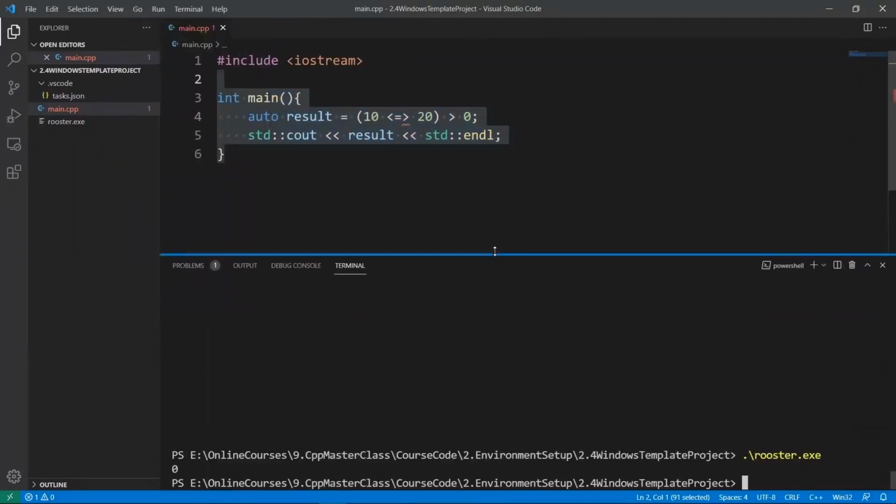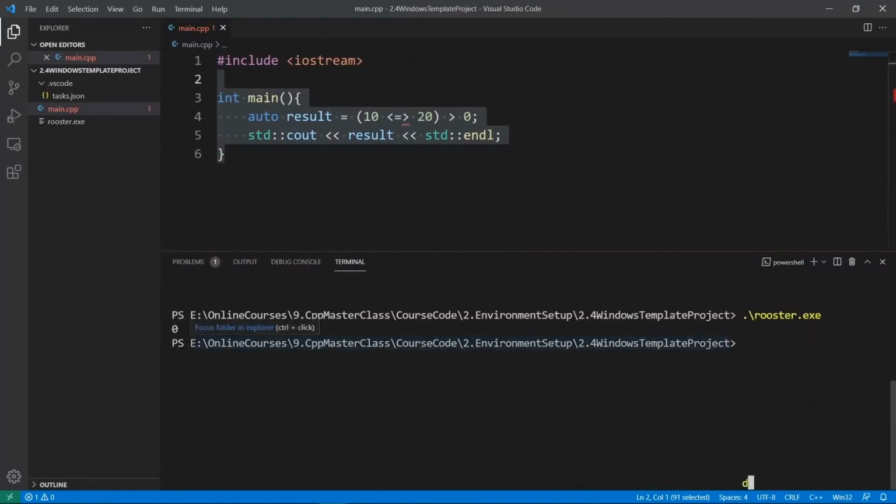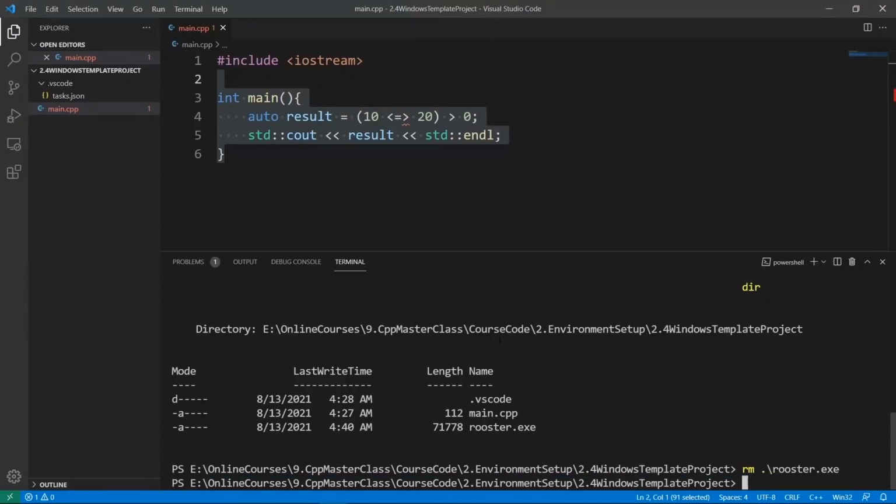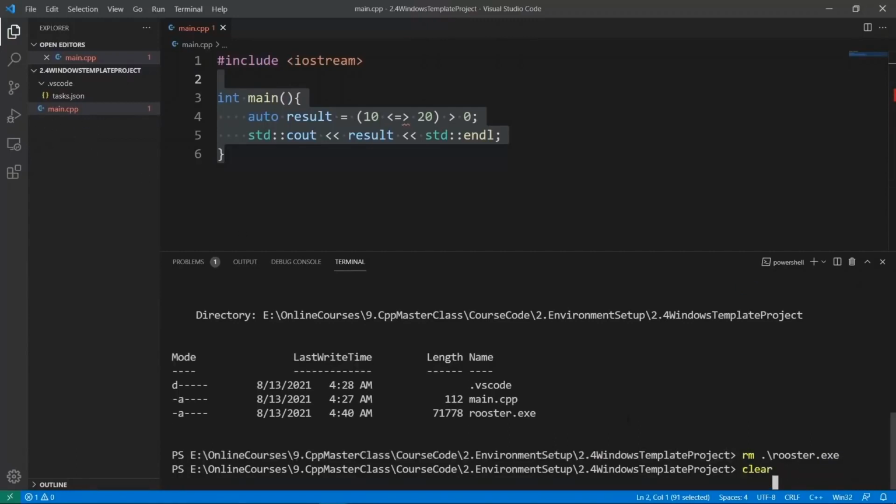Let's bring this up a little bit, and we're going to do dir on Windows, and we're going to remove the binary again. We're going to remove rooster.exe, and again, you can start typing the name of the file you want to remove and hit tab. If you do that, the terminal is going to autocomplete this for you, and this is really cool. So if I do this, the file is going to go away. You see that it is gone right here, and I can clear.